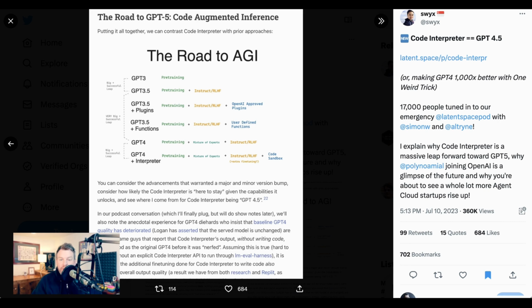So with GPT-3, we got pre-training, but with GPT 3.5, we got pre-training and reinforcement learning from human feedback. Then the next additions to GPT 3.5 included plugins and user-defined functions. And then with GPT-4, we added into the mix a mixture of experts. So all of a sudden, the model had not just pre-training and reinforcement learning from human feedback, but pre-training, a mixture of experts, and reinforcement learning from human feedback. In that point of view, Code Interpreter becomes not just, again, an application that sits on top of GPT-4, but a code sandbox which allows GPT-4 to effectively fill in the gaps in its own model.